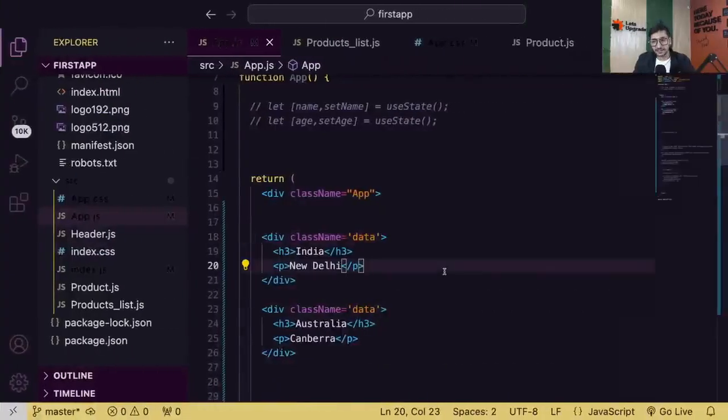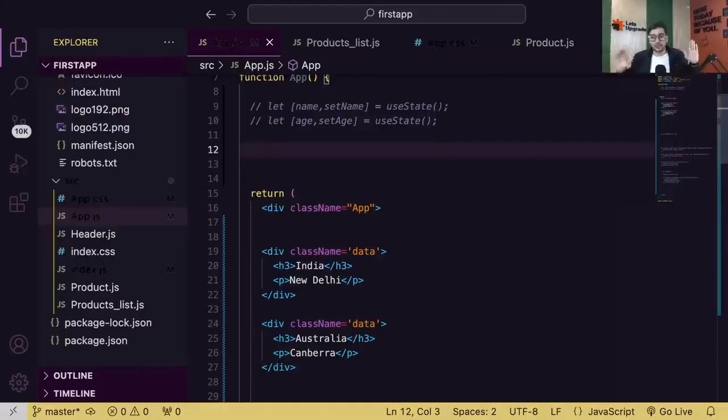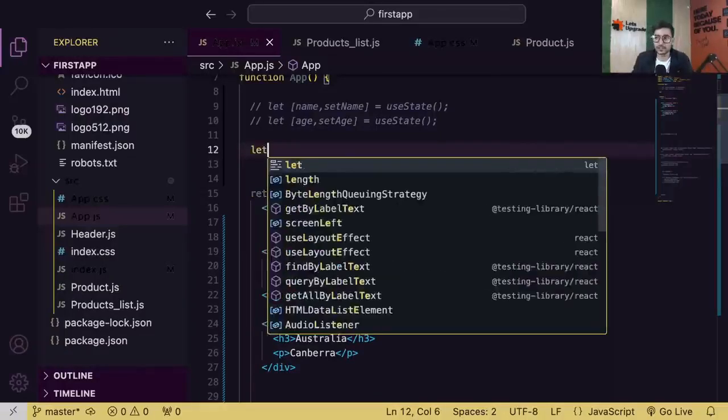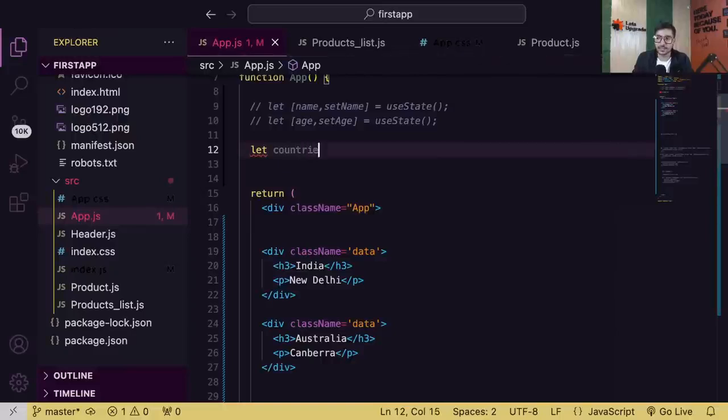But now, guys, the problem is, in this case, we are hard coding our data. In reality, the data will mostly come from an API, and when it comes, it will come like an array of objects. Right now, we're not calling an API. Tomorrow we'll do that. So for now, let's create a dummy array of objects for some countries. So let countries equal an array.